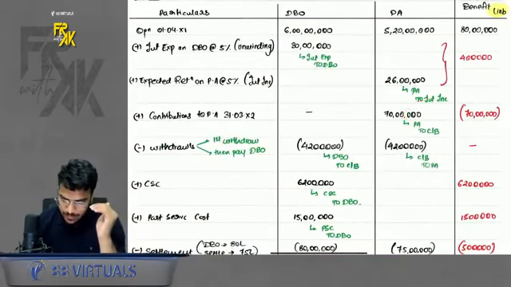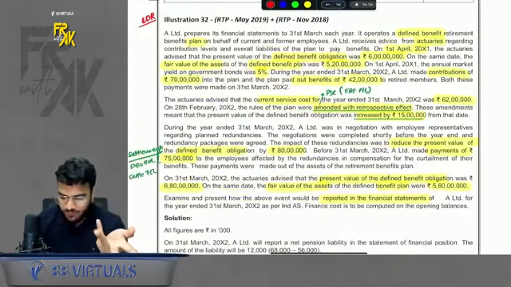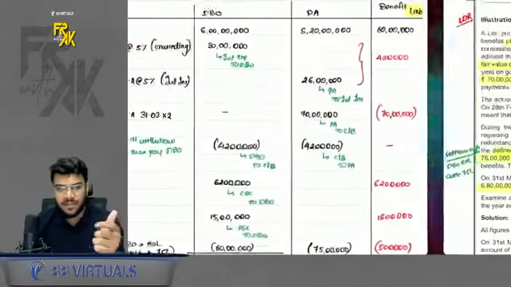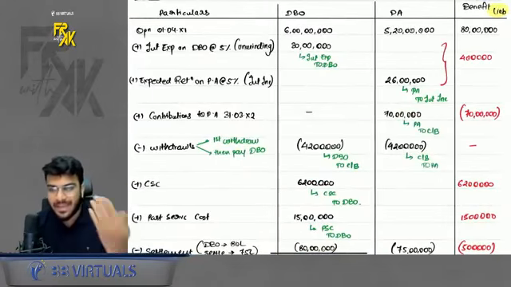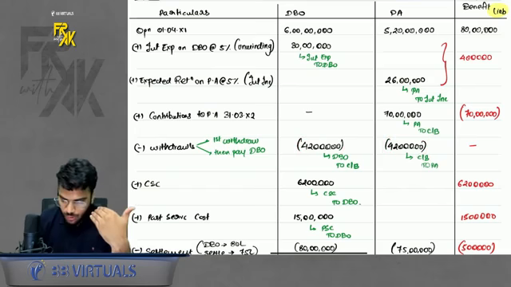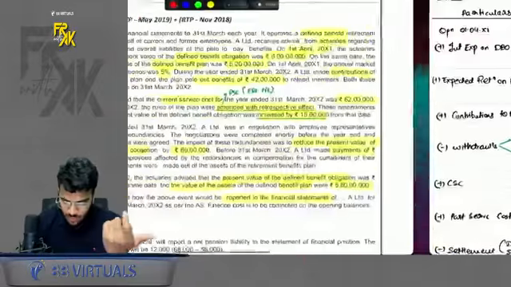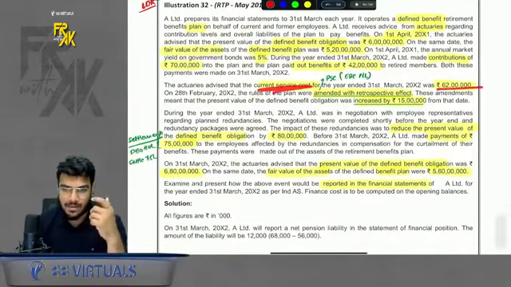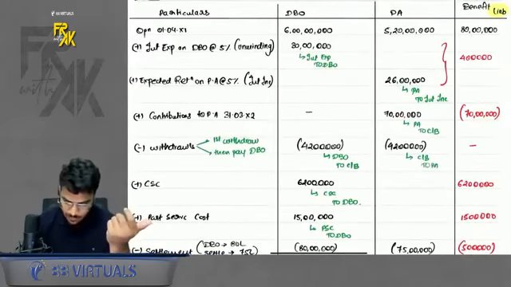Do remember. Then it is said that benefits of 42 lakhs are paid out. When benefits are paid out, DBO and PA both will be impacted. Why? When you pay out benefits, you withdraw the money, and when you are paying, the liability will also reduce. So plan asset reduced, liability also reduced. Okay, for your reference, I have also given the entries just for understanding in case you are not able to crack this. Okay, then it is said that current service cost is given. Where will it be impacted? In my DBO. So with current service cost, DBO increases.